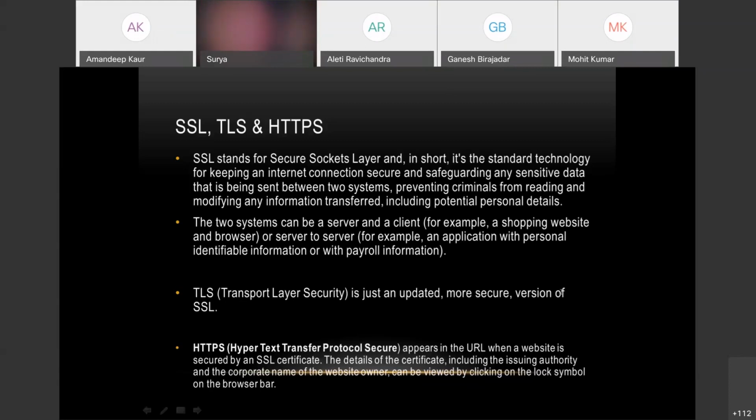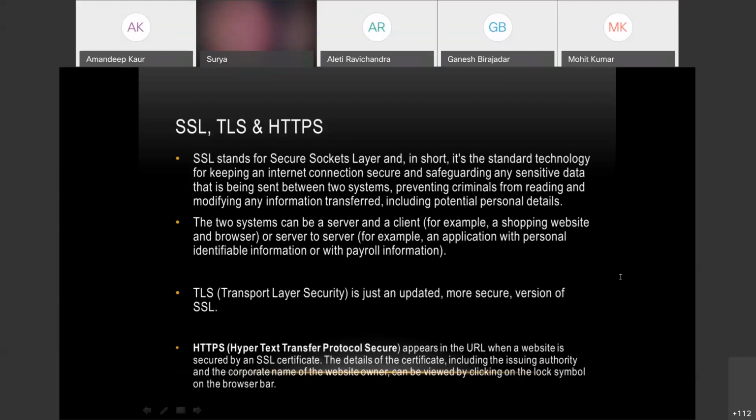Absolutely, sir. How do we confirm whether the transaction is confirmed without an attacker? Through the SSL protocol.